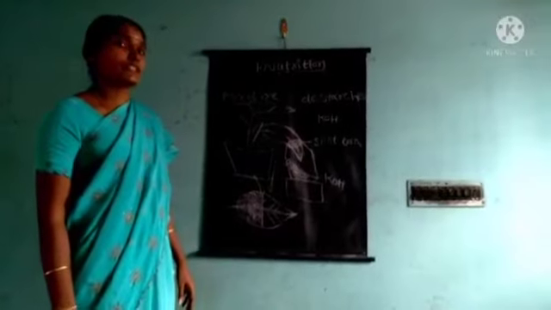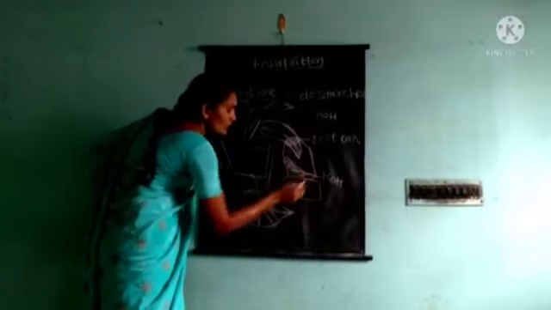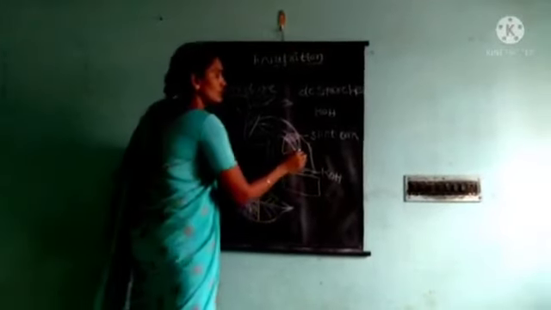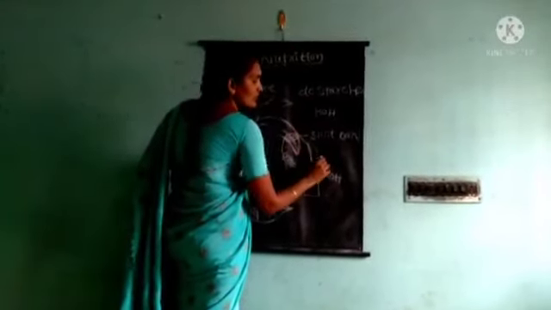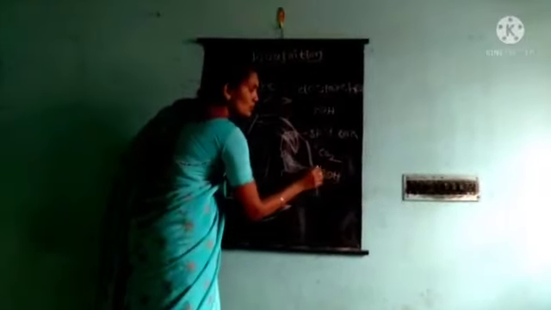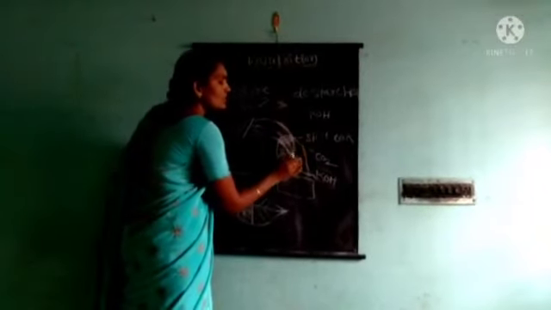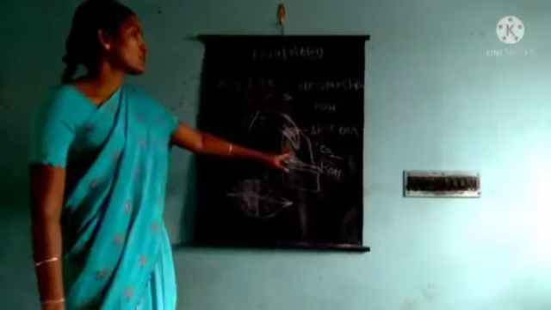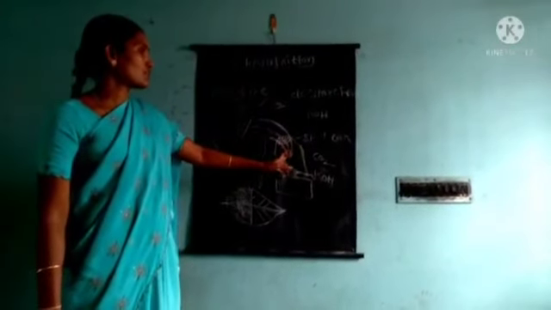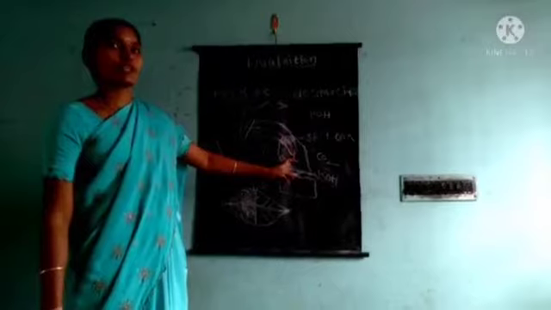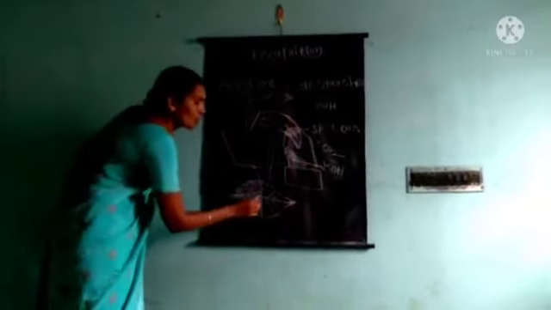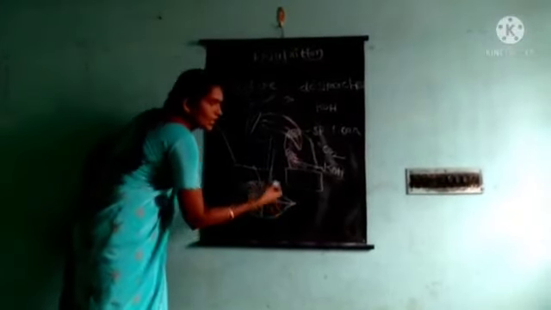What is the reason, children? Think. Inside the bottle there is no CO2, because the KOH solution absorbs all the CO2 in the bottle. So CO2 is not available to that part of the leaf, so it does not do the photosynthesis process. So there is no starch in that part, so in the iodine test there is no color change.